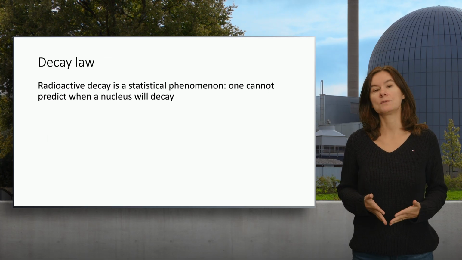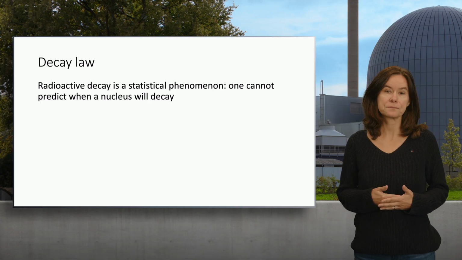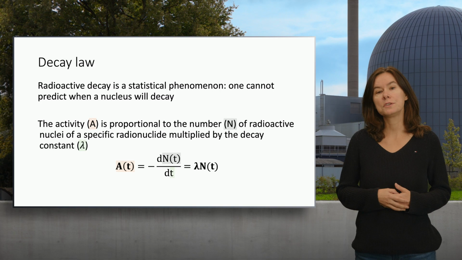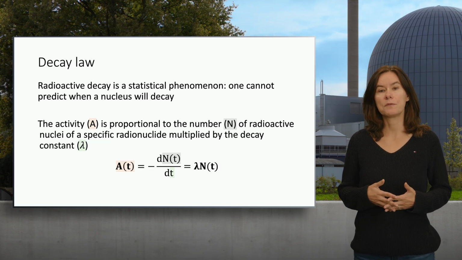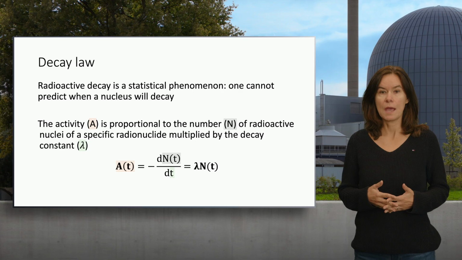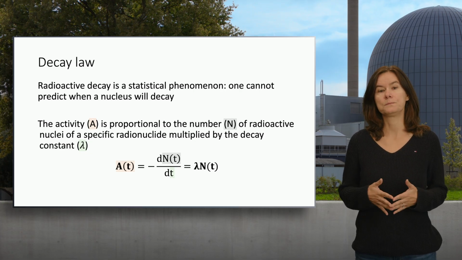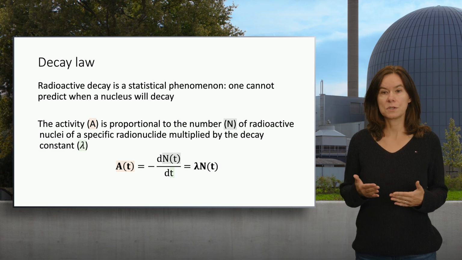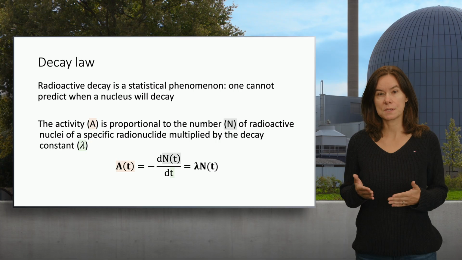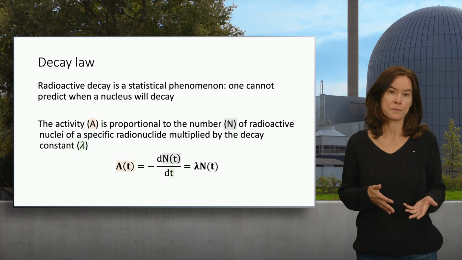Radioactivity is a spontaneous phenomenon, meaning we cannot predict when a radionuclide will decay. However, radioactivity is proportional to the so-called decay constant, lambda, times the number of atoms at a certain time. And this decay constant quantifies the probability the decay will occur. If we know the decay constant and activity, we can, for instance, determine the number of radioactive atoms in a sample, or vice versa. If we know the number of radioactive atoms, we can determine the activity of a sample.